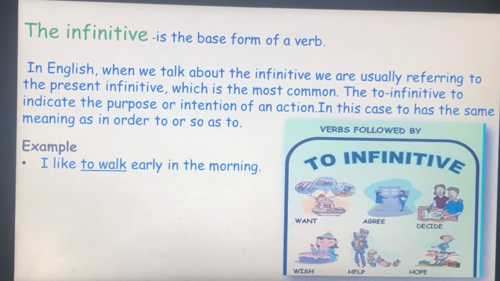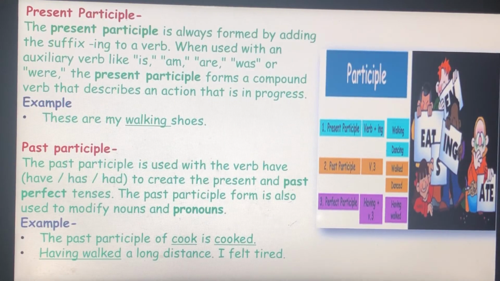Present participle. Adding ing to the base form of a verb creates the present participle. Example: these are my walking shoes. Here walking is the present participle. It forms a compound verb that describes an action that is in progress.